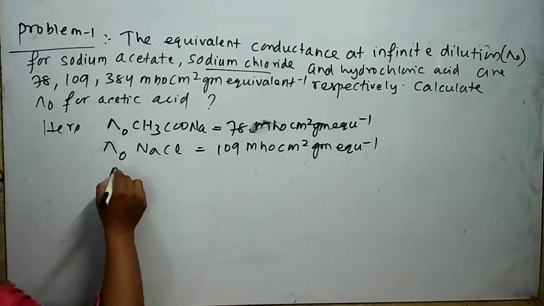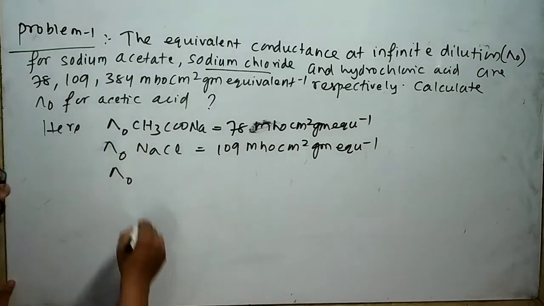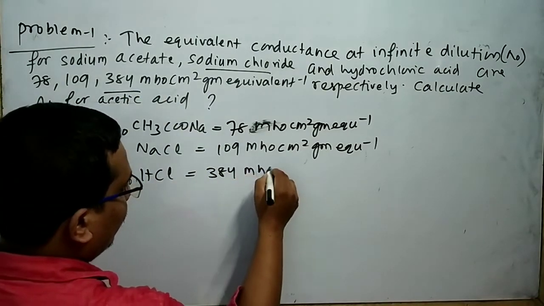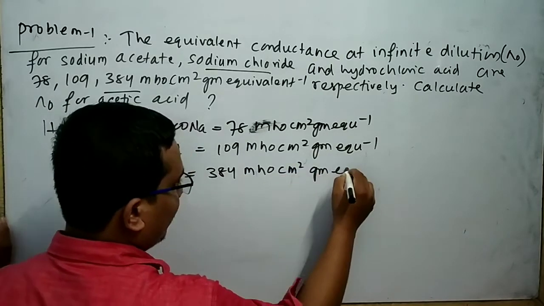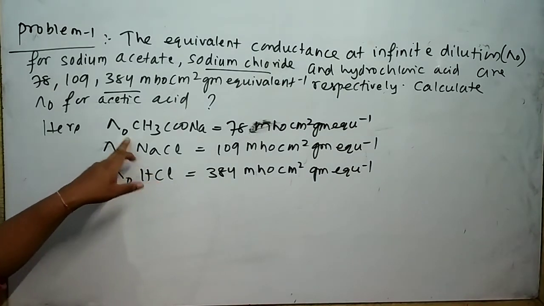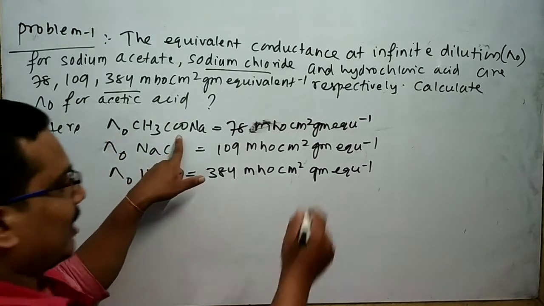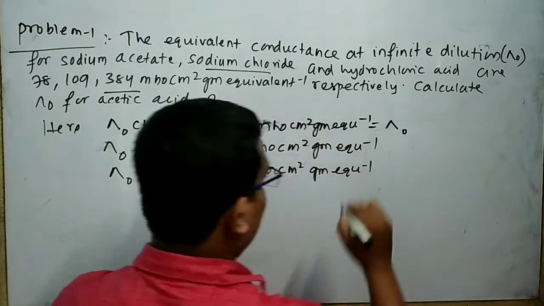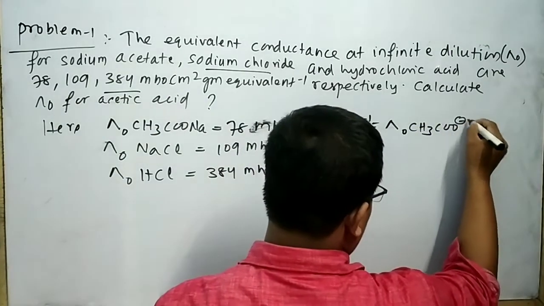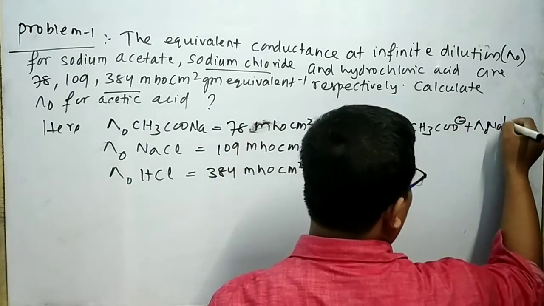Like that, equivalent conductance at infinite dilution for hydrochloric acid is also given. That is 384 mho cm square gram equivalent inverse. By applying Kohlrausch's law, I can write equivalent conductance at infinite dilution for sodium acetate is equal to equivalent conductance at infinite dilution for acetate ion plus equivalent conductance at infinite dilution for sodium ion.